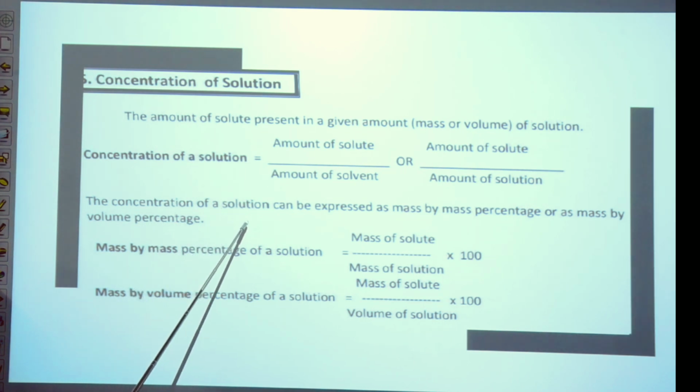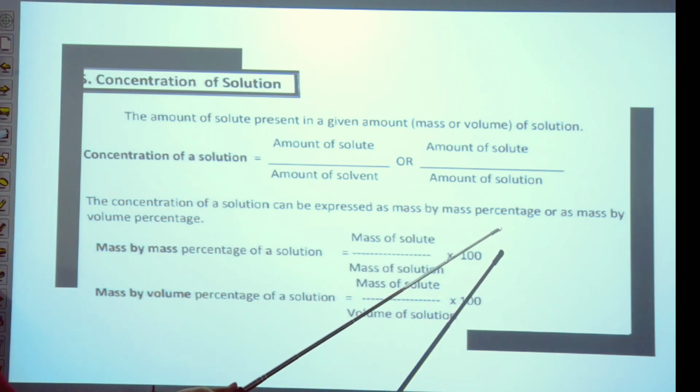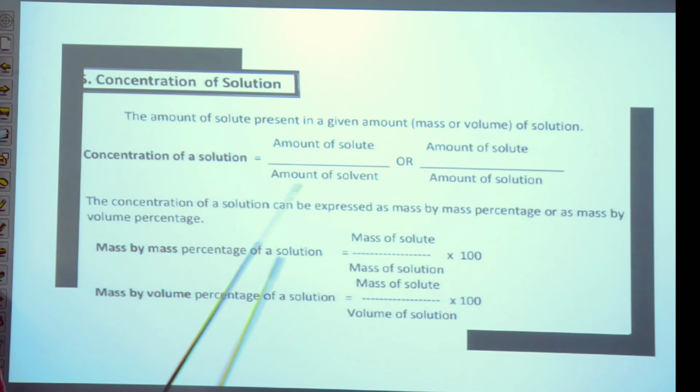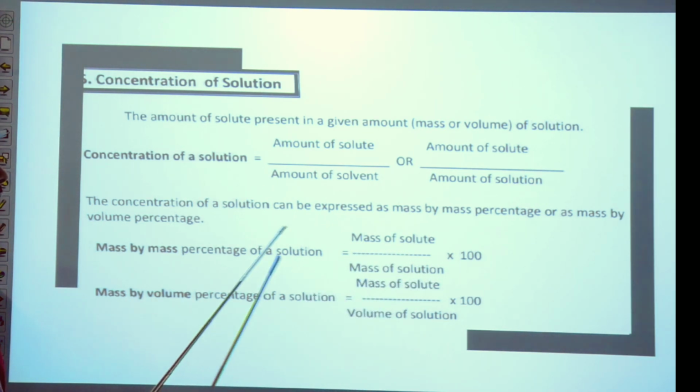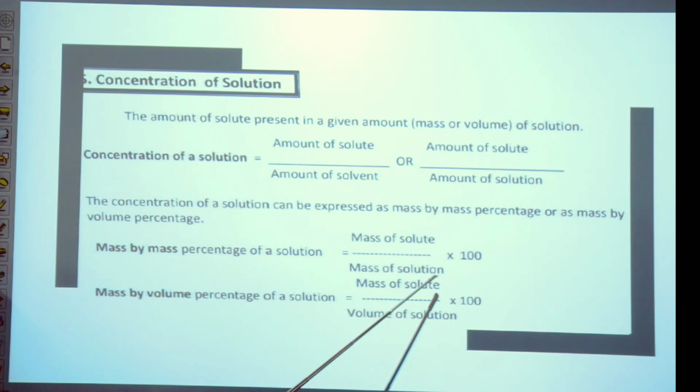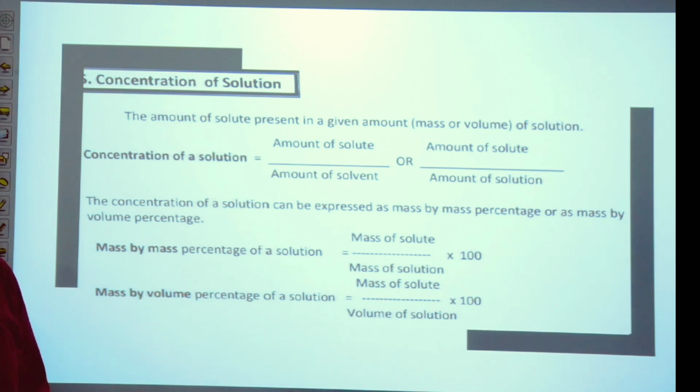The concentration of solution can be expressed as mass by mass percentage or mass by volume percentage. Mass by mass percentage of solution equals mass of solute divided by mass of solution. But here percentage is present, so that's why multiply by 100. Mass by volume percentage of solution equals mass of solute divided by volume of solution into 100. And these formulas are useful for solving the numericals.